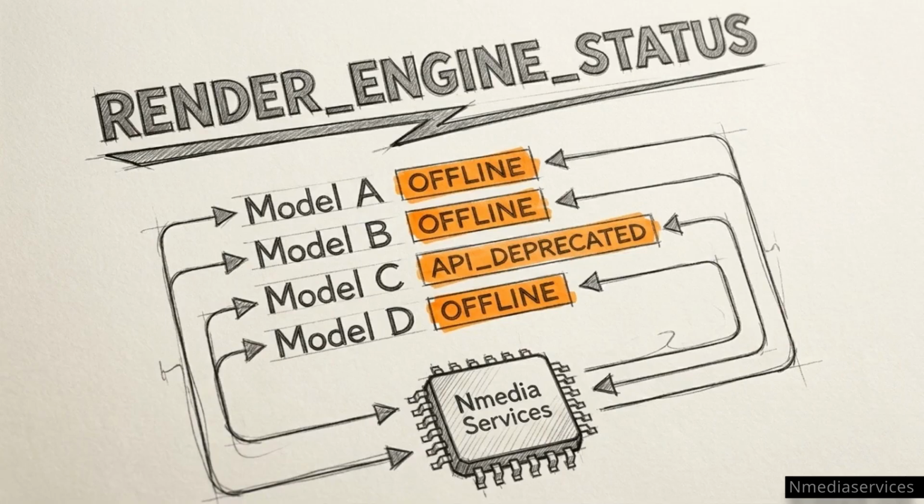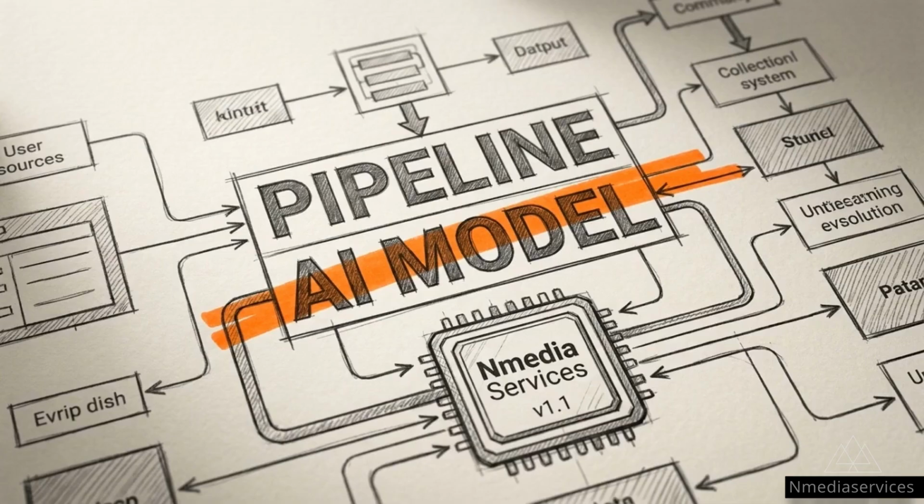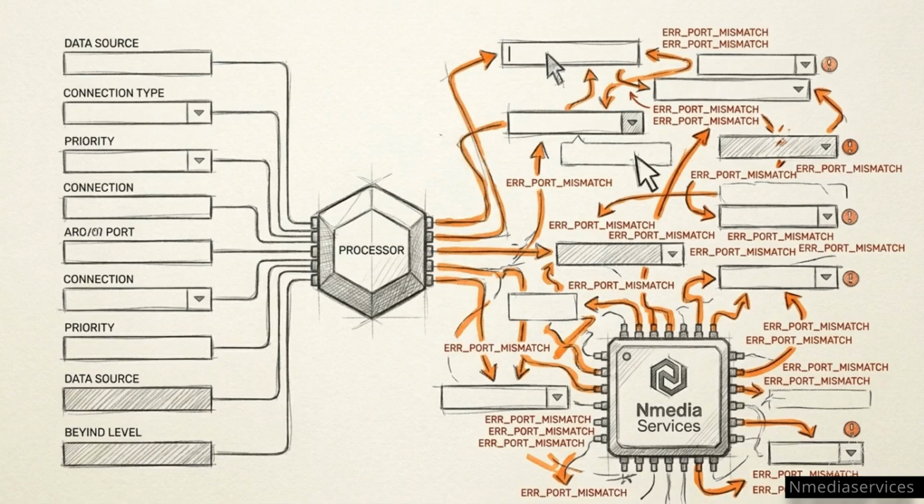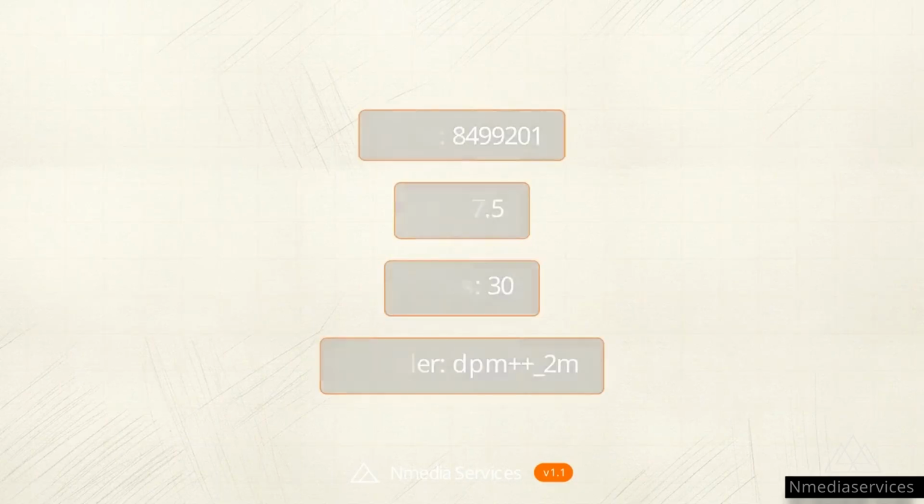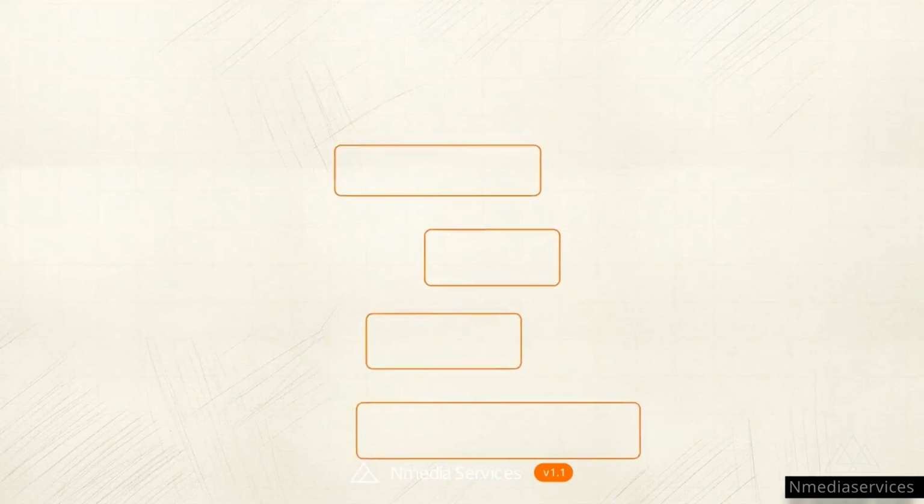We call this model churn, the rapid cycle of open market rendering engines being updated, deprecated, and replaced by new competitors. Constructing a permanent production pipeline directly on top of a temporary AI model guarantees structural failure. Porting a mid-production project to an entirely new model interface requires extensive manual recalibration. Crucial metadata, like specific seed numbers and generation parameters, is instantly lost during the transition.